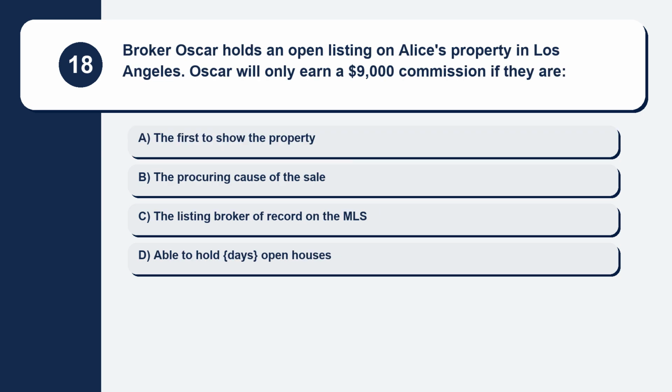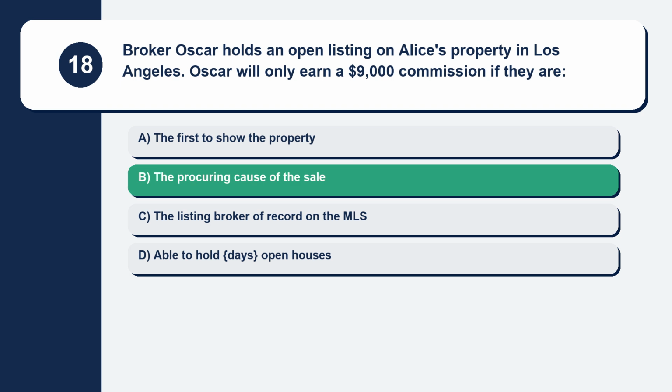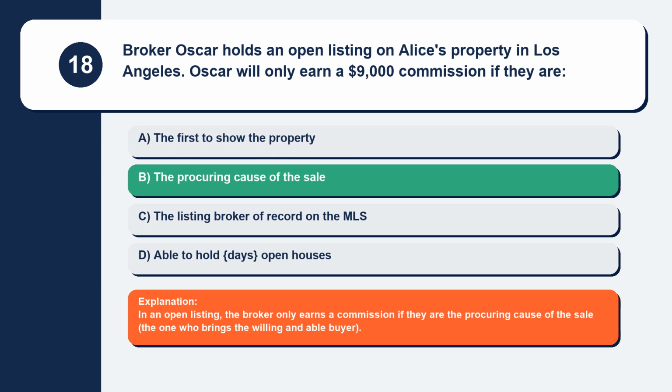Question 18. Broker Oscar holds an open listing on Alice's property in Los Angeles. Oscar will only earn a $9,000 commission if they are. Here are your options. Option A, the first to show the property. Option B, the procuring cause of the sale. Option C, the listing broker of record on the MLS. Option D, able to hold open houses. The correct answer is option B, the procuring cause of the sale. Explanation. In an open listing, the broker only earns a commission if they are the procuring cause of the sale, the one who brings the willing and able buyer.